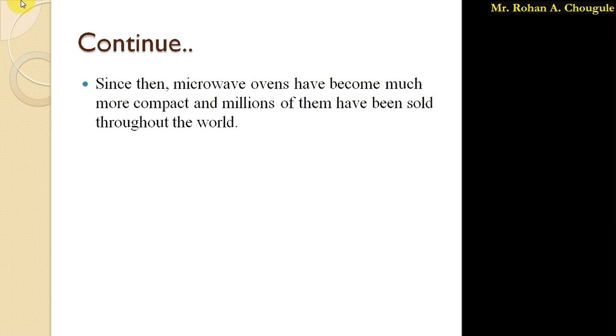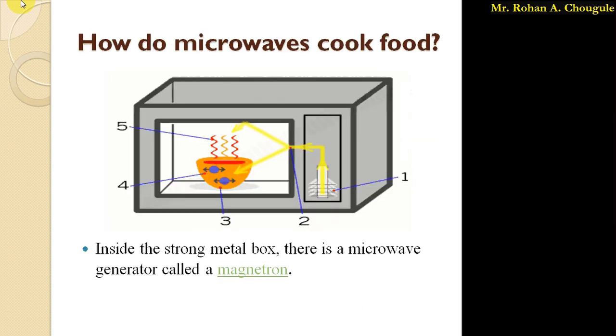So now we know that when we place food inside the microwave oven, we simply place that food, we close the door, and we simply set the temperature and timing, and we turn on the microwave oven, or we press the simple start button, and after 1 or 2 minutes, or as per the time, the food is heated, and we get the cooked or heated food in very quick time. But how does this background process work? By simply pressing one single button, how is that food cooked in a microwave? So let's discuss how this microwave oven cooks the food.